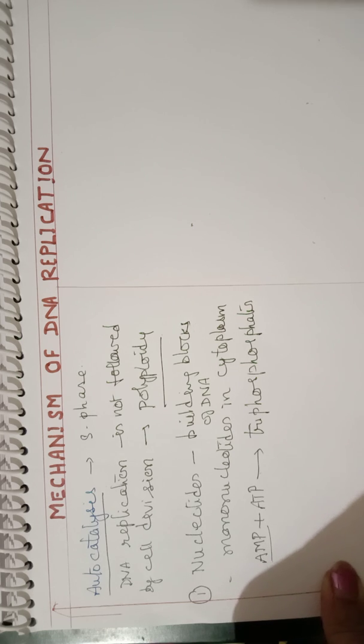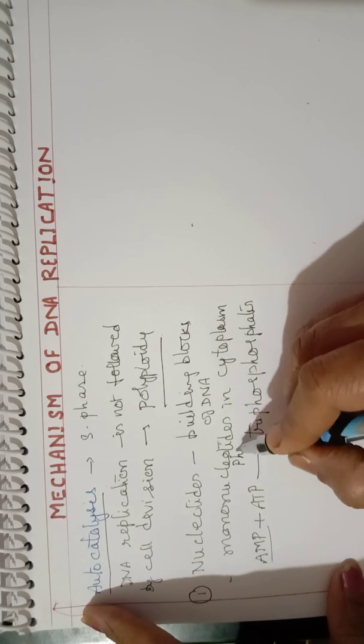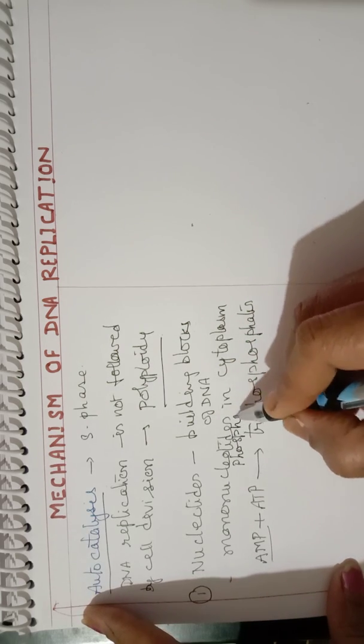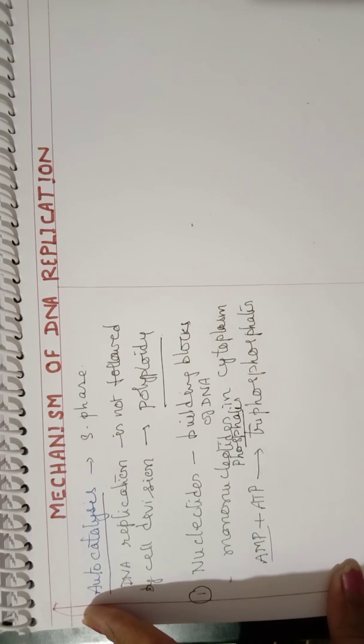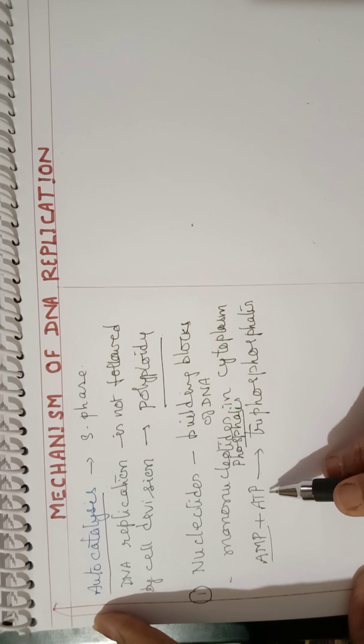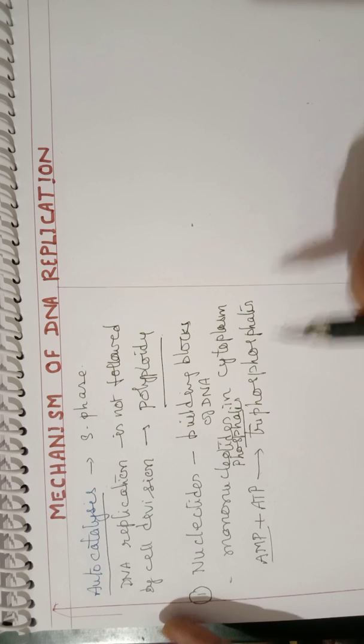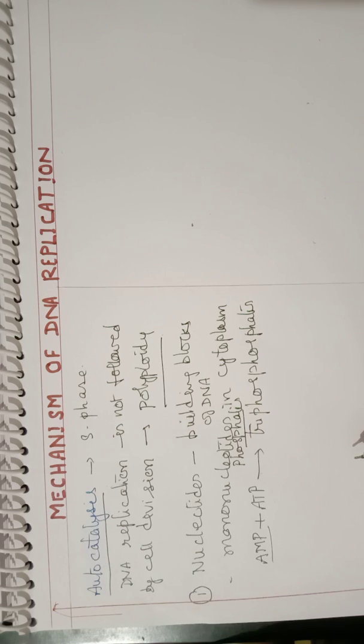They are in the form of mononucleotide phosphates, which means they have only one phosphate group, that is, adenosine monophosphate. When it interacts with ATP, it is converted into adenosine triphosphate. So they are converted into the triphosphate form.